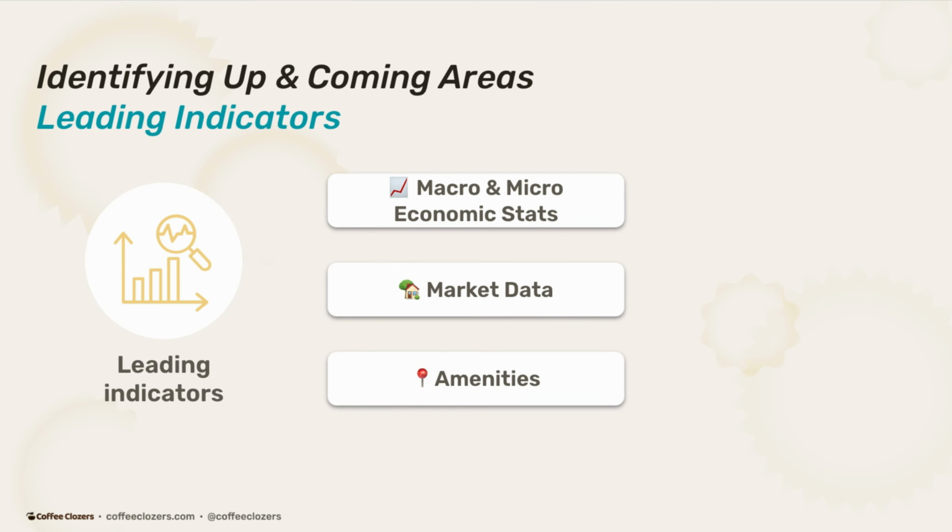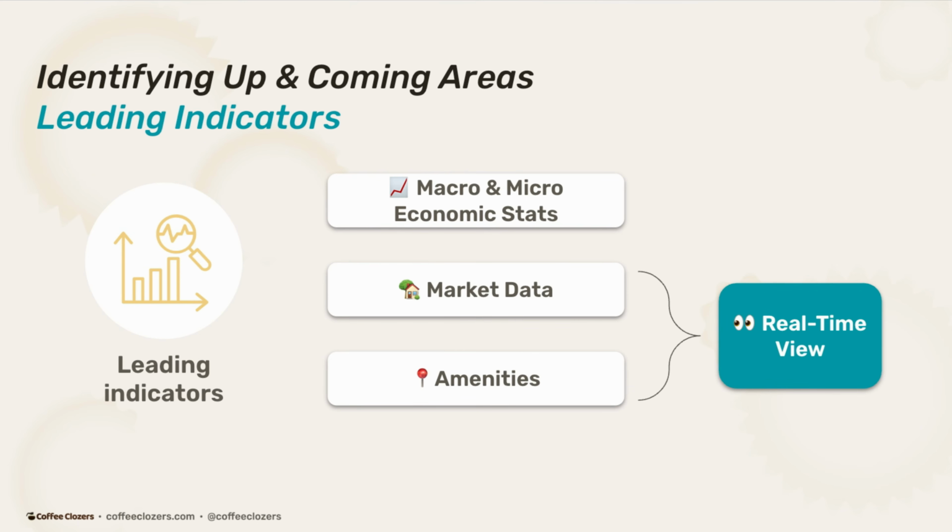By almost piggybacking off of these large institutional companies that have thousands, tens of thousands of dollars to spend on this type of analysis, we can jump on that train and be able to find areas that are going to be influenced by these amenities. So with these 3 combined, especially these bottom 2, it helps us to get a real-time view by having a wider data set to look at.